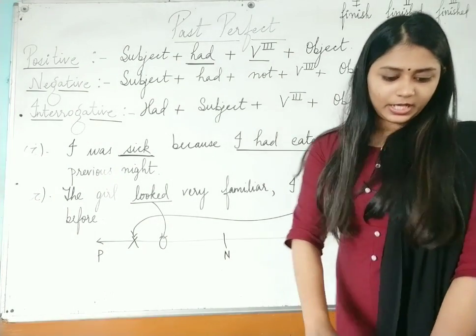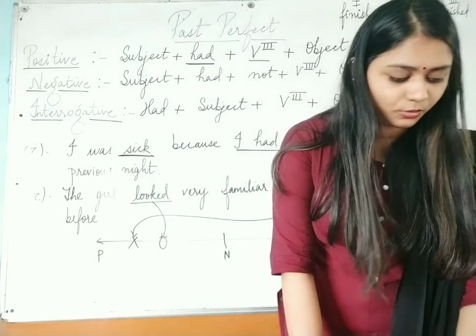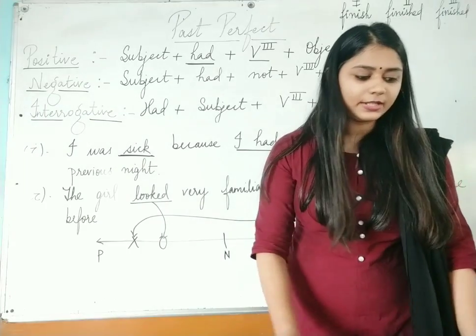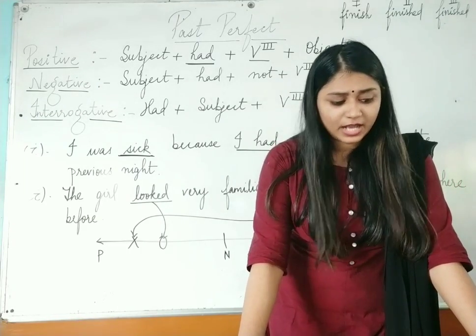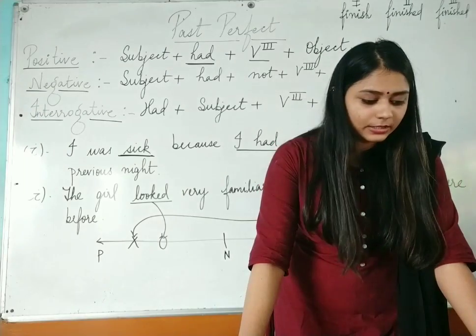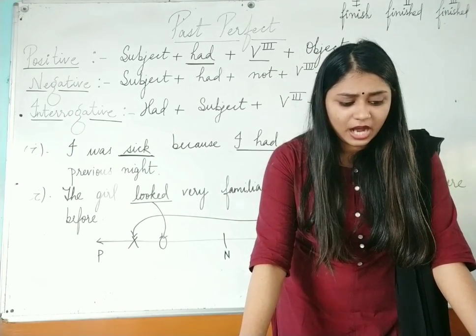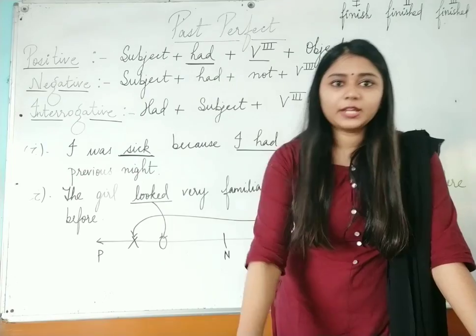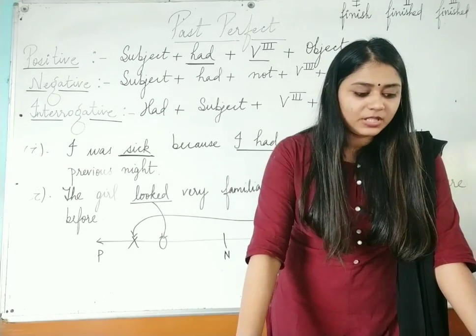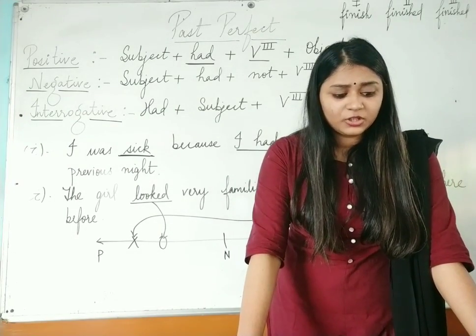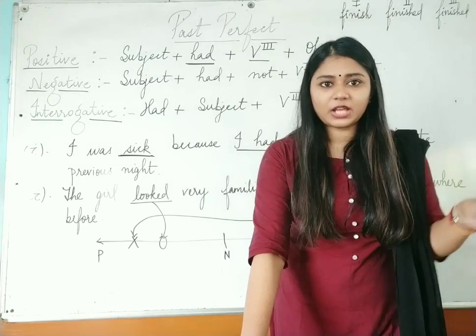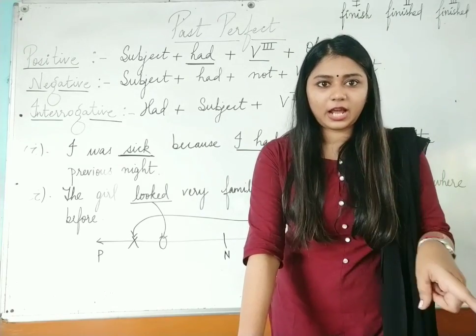Now again if we go through your book, they have said that an action that happened before another action in the past, we have already studied this. Imaginary things in the past, for example, if she had studied harder, she would have passed the exam. Again two actions are happening. Again the first action will happen before the second action takes place.